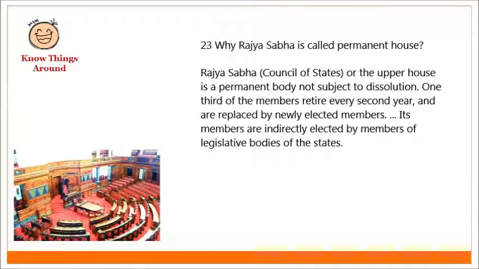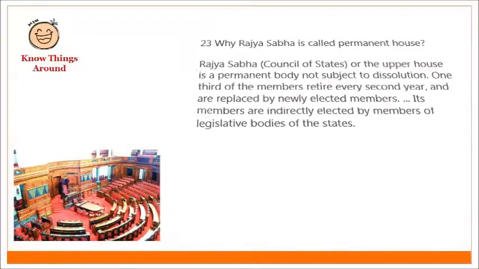Why is Rajya Sabha called the Permanent House? Rajya Sabha, the Council of States, or the upper house, is a permanent body not subject to dissolution. One third of the members retire every second year and are replaced by newly elected members. Its members are indirectly elected by members of legislative bodies of the states.